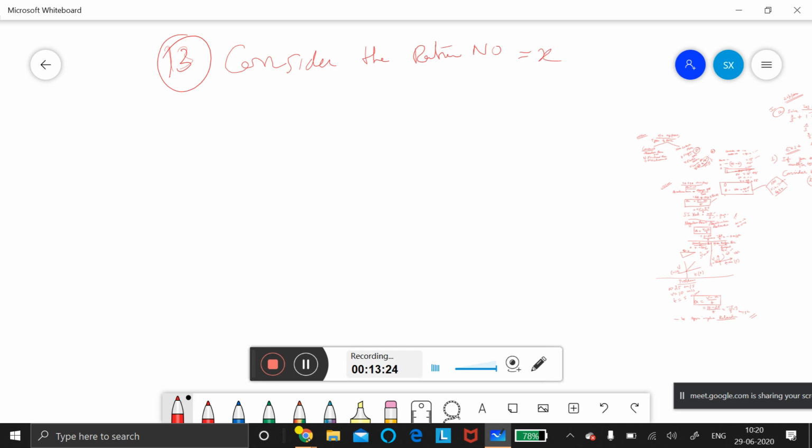Then read the second line. When I multiply this x by 5 by 2 and I add 2 by 3, the result will become minus 7 by 12.